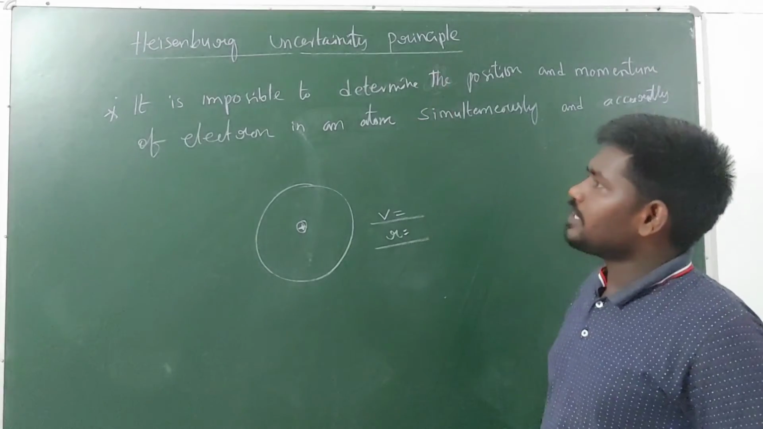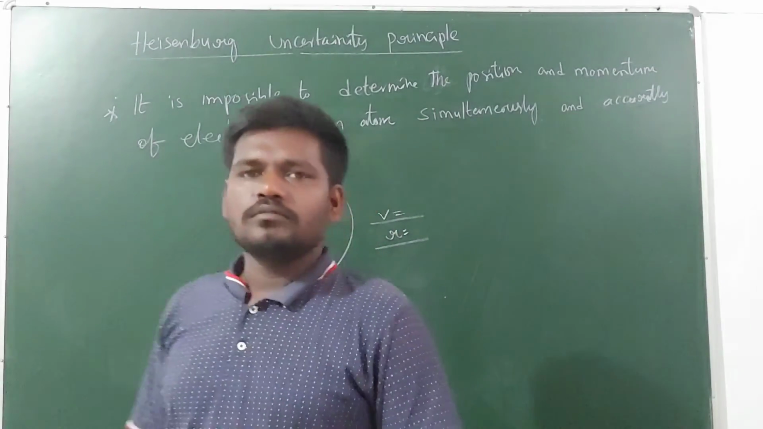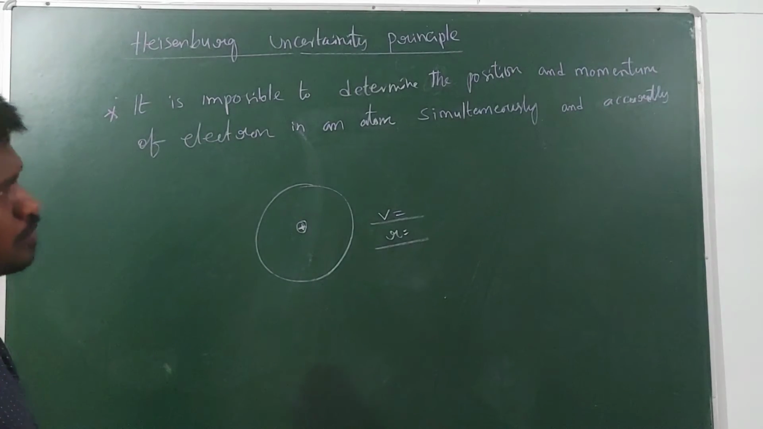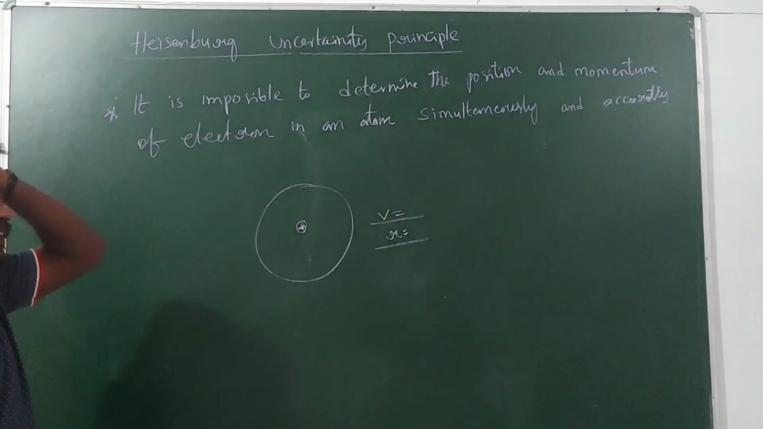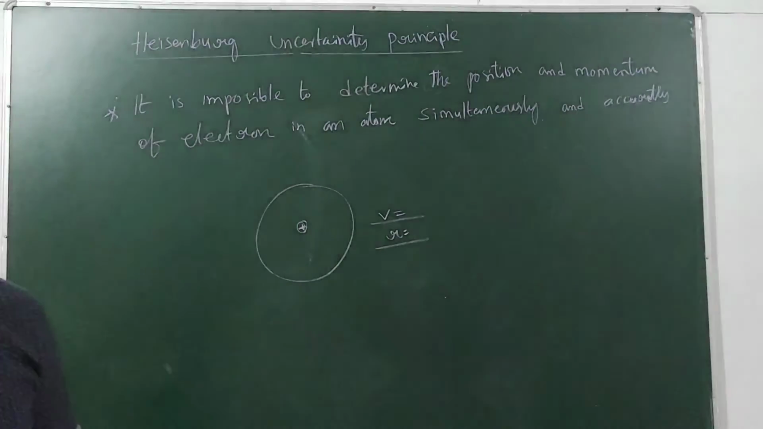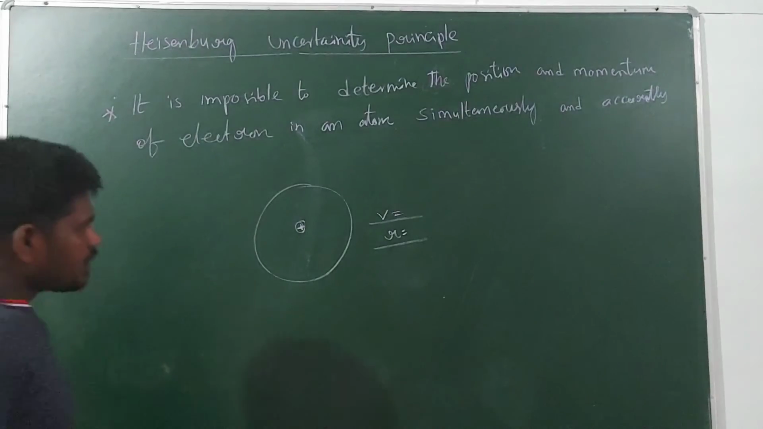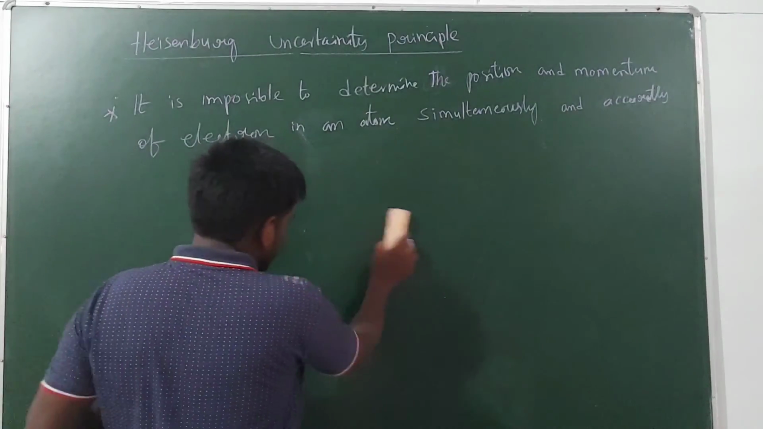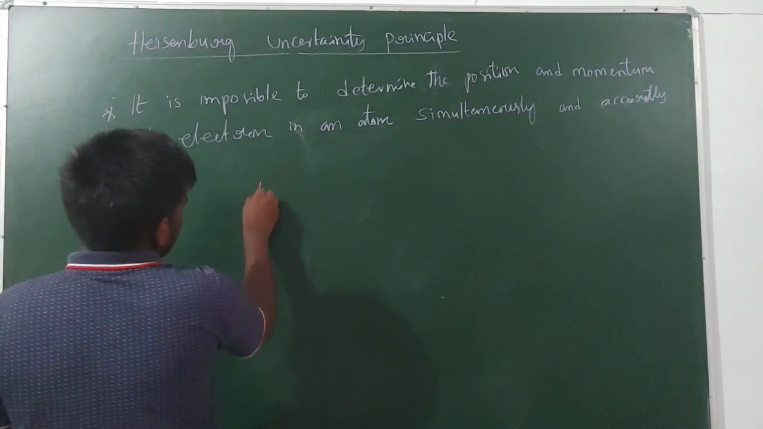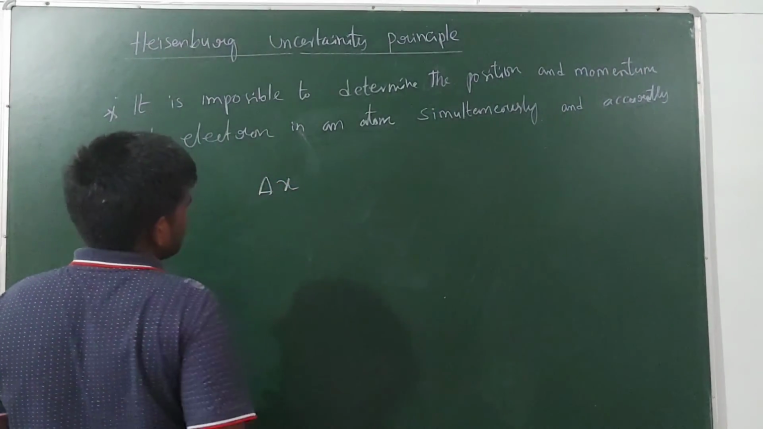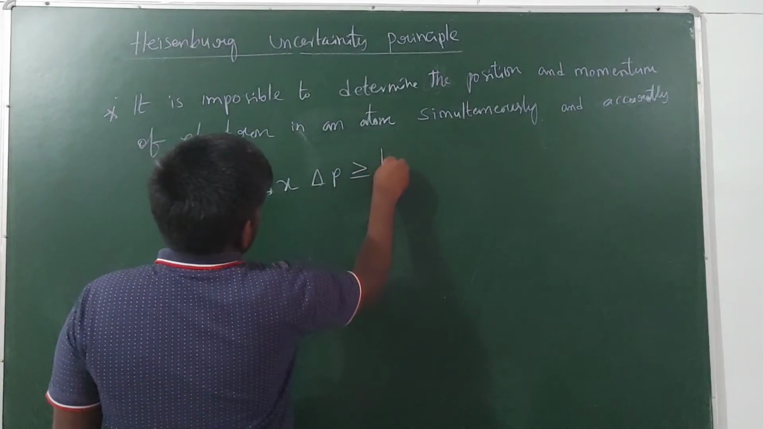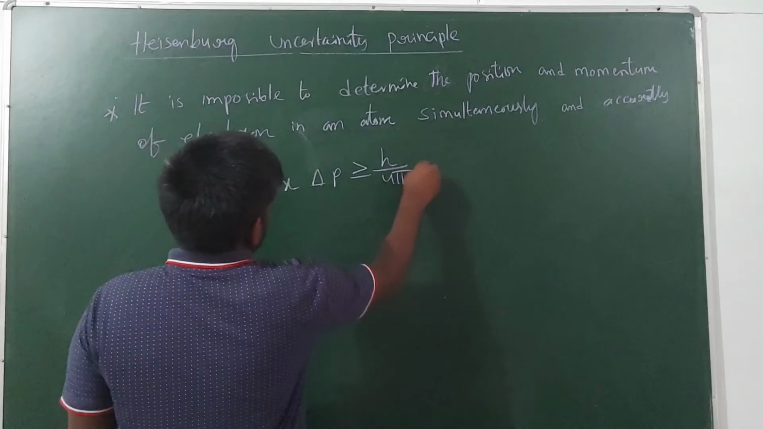But this concept tells that it is impossible to determine the position and momentum of an electron present in an atom simultaneously and accurately. But we can determine them with an error. He gave one formula: delta x delta p is greater than or equal to h by 4 pi.